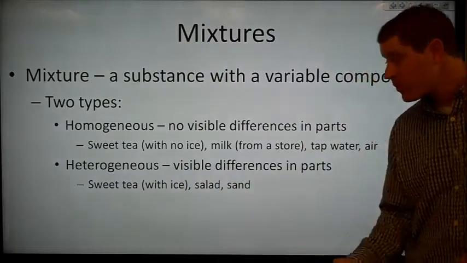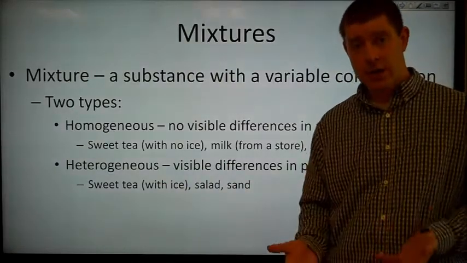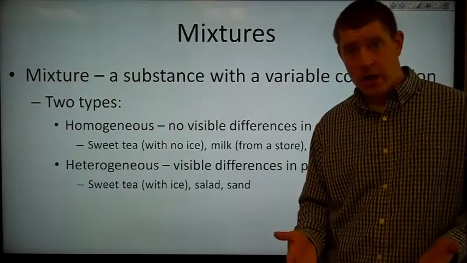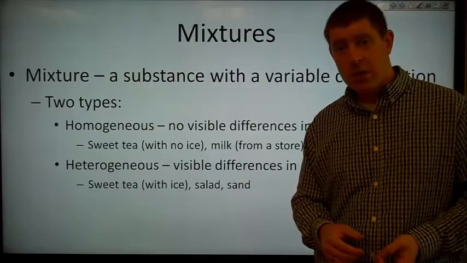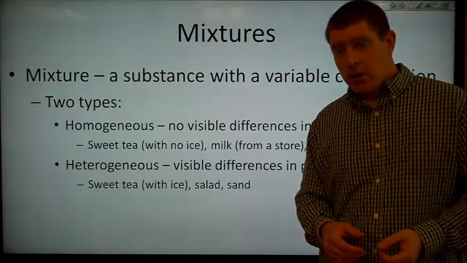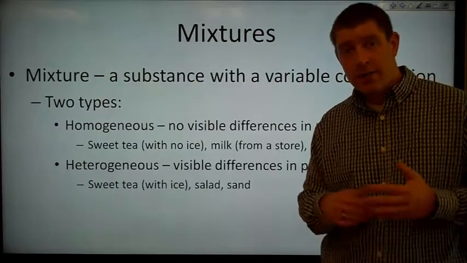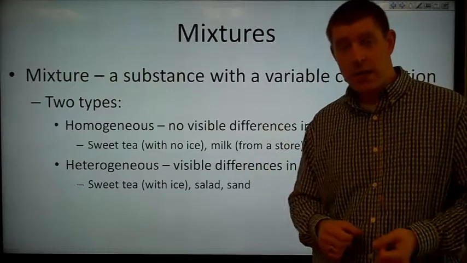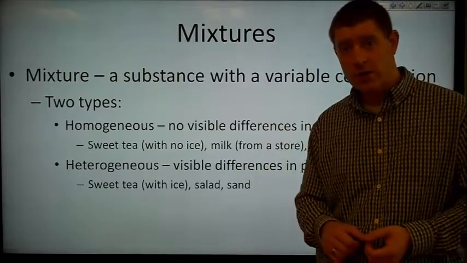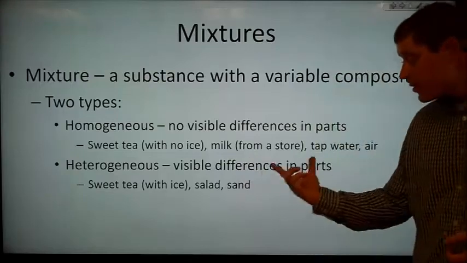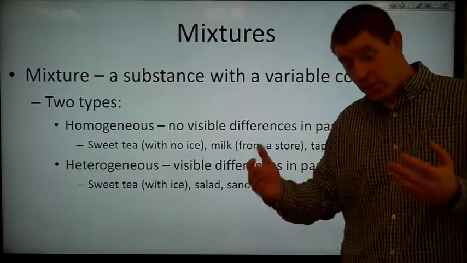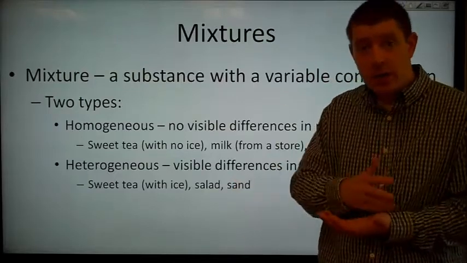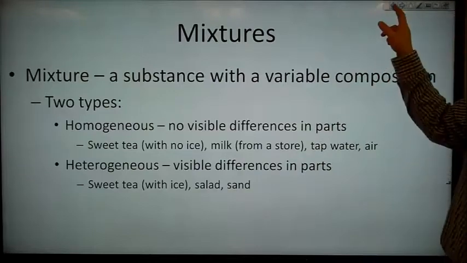Sand is primarily composed of silicon dioxide, but there are some other impurities in it that give it the color that we typically associate with sand. If you look at some of the beaches in Hawaii that have black sand, the composition of that sand is, of course, very different from the composition of the sand here on the coastal regions in South Carolina. So sand is a heterogeneous mixture. You can see the difference. If you pick up a handful of sand, you'll see some of the sand grains are a little bit lighter in color, some are darker in color. So there are some differences there.